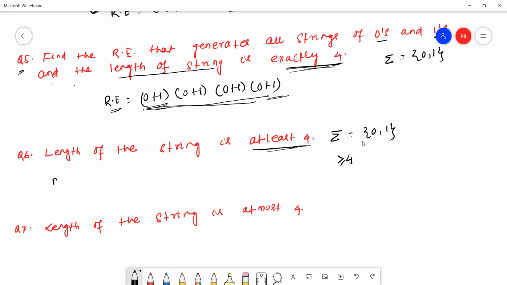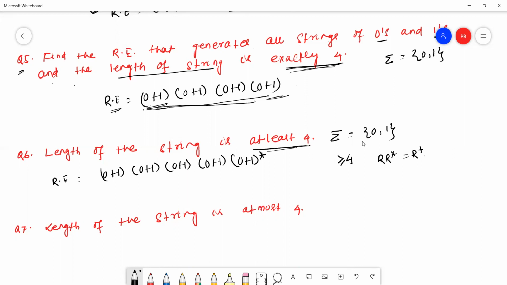So the regular expression is (0+1)(0+1)(0+1)(0+1). This is the minimum condition. Then we can take (0+1) whole star, since it can be greater than 4. We already know that r into r star is nothing but r plus.